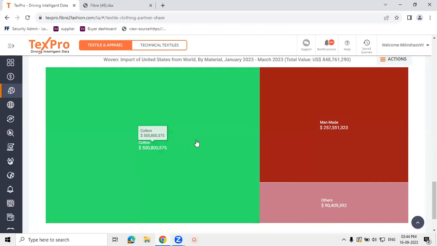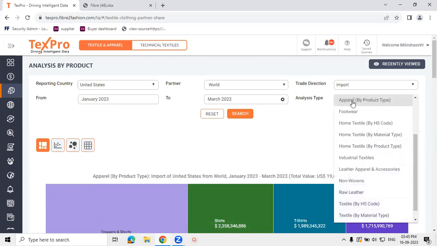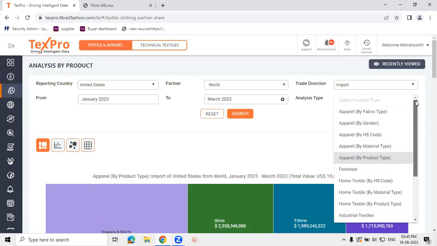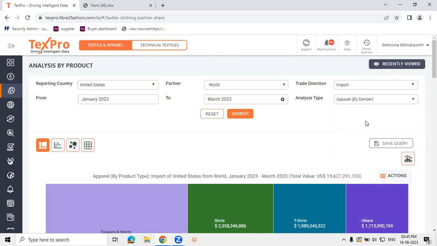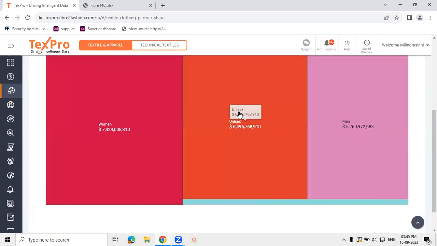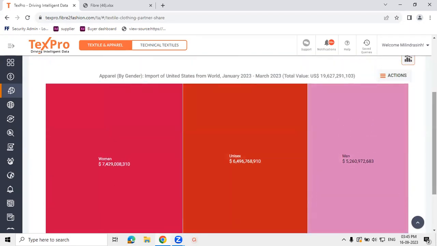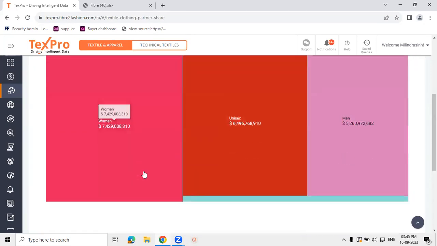Now we can start with any of those bifurcations at the first level, and then we can start the breakup. So let's say, for example, we majorly deal in women's wear garments. In that case, we will start the breakup by gender type at the first level. Now it will give us the breakup of entire apparel imports of US for the first quarter of this year by gender type. We can see that the women's wear category is the top performing category by gender. We'll break it down further.